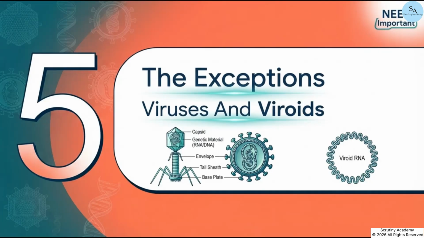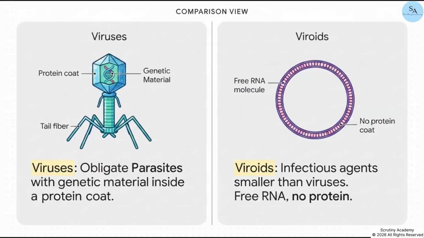Next up is Section 5, the exceptions, viruses and viroids. Here we leave the established kingdoms behind entirely. These biological entities didn't even make the cut for Whittaker's 5-kingdom system. Distinguishing between these two is basically guaranteed exam marks.